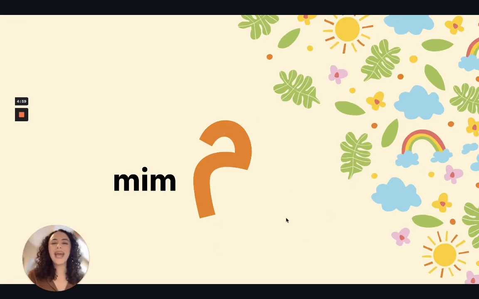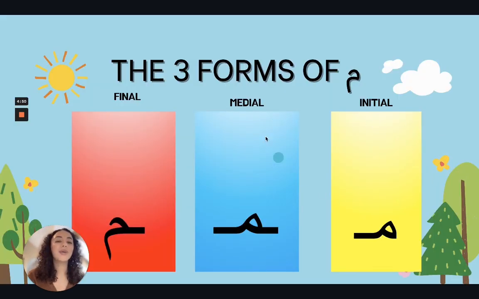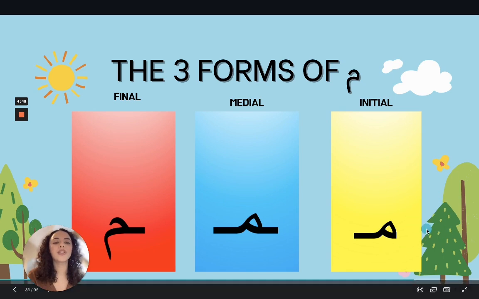The next letter that we have is Meem. Meem. And here we can see the meem in all three of its forms: at the beginning of a word, at the middle of the word, and at the end of the word.